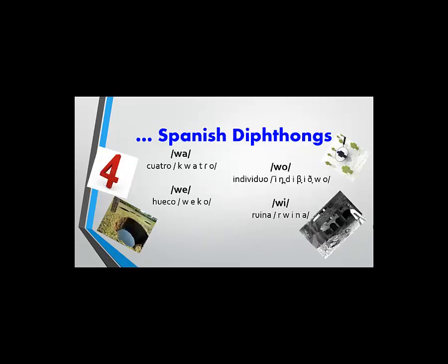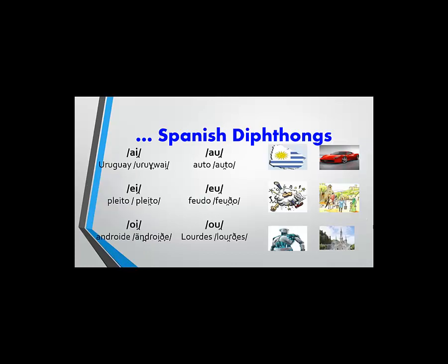Wa, cuatro. We, hueco. Wo, individuo. We, ruina. I, Uruguay. Ey, pleito. Hoy, androide. Au, auto. Eu, feudo. O, Lourdes.